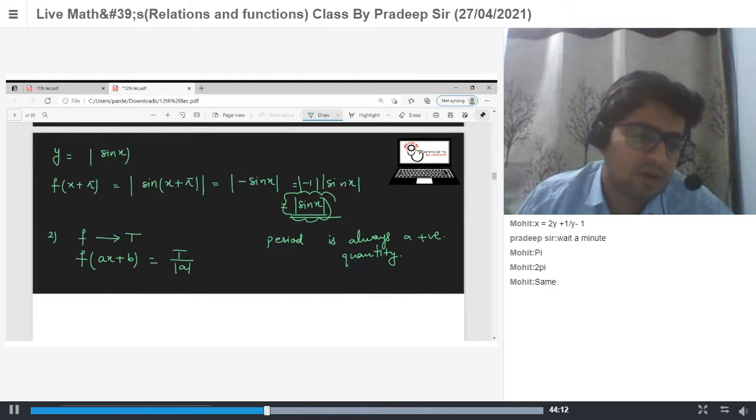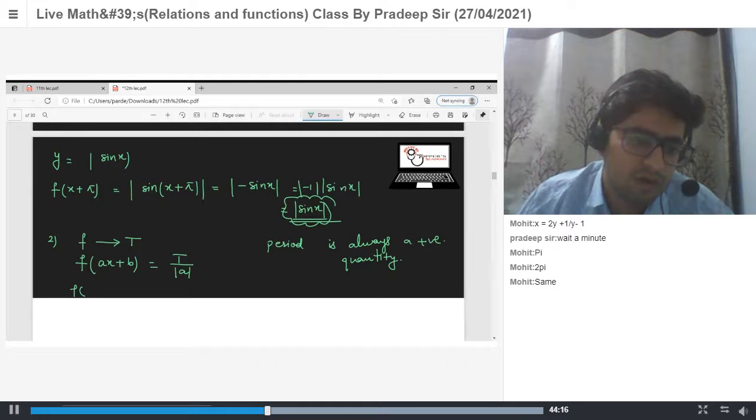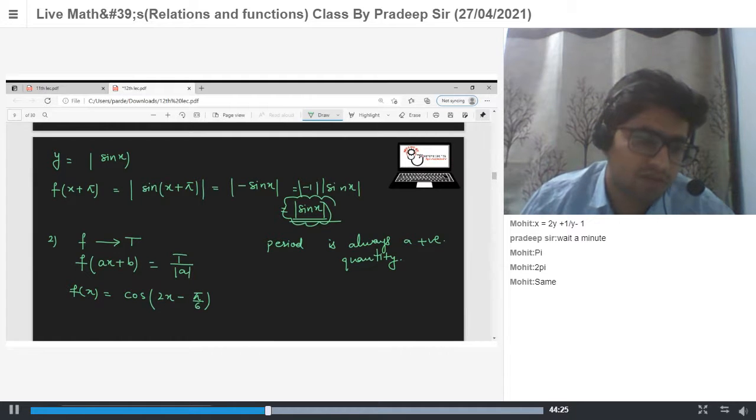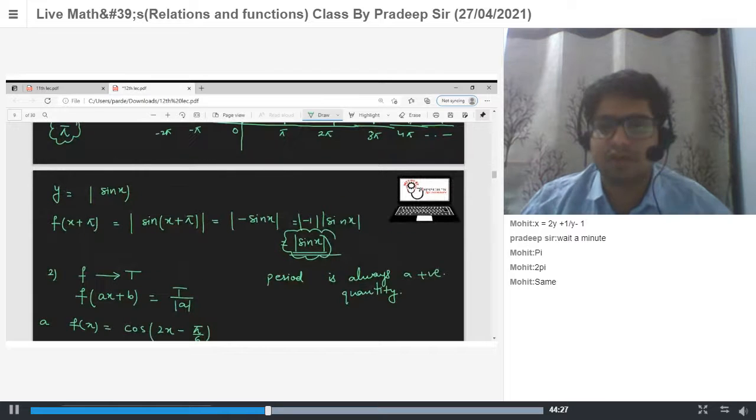So now if function is f of x equal to cos of 2x minus pi by 6, what will be the period for this function?